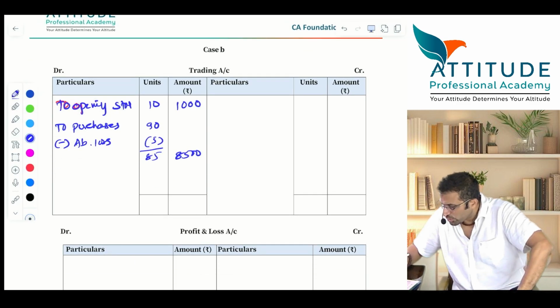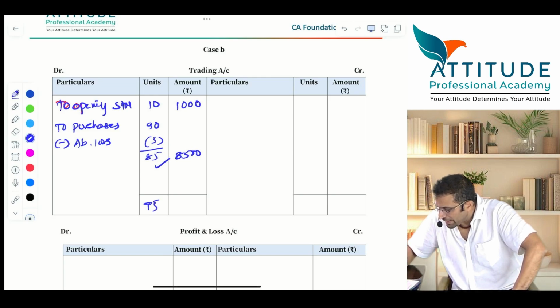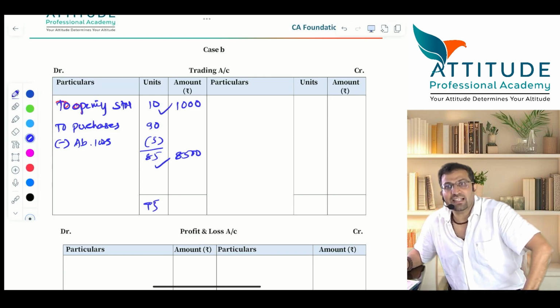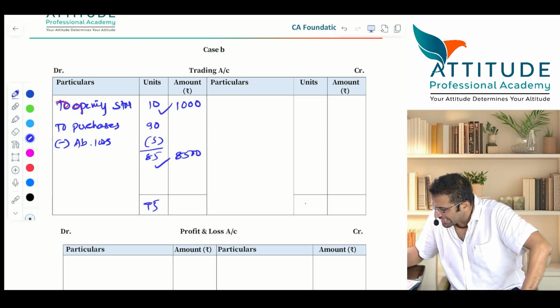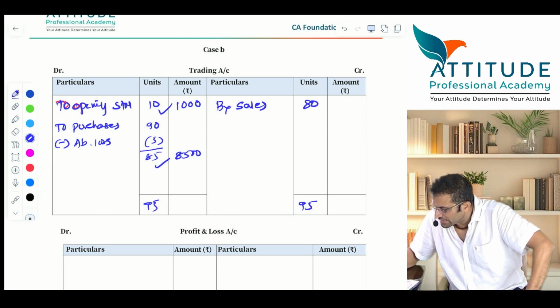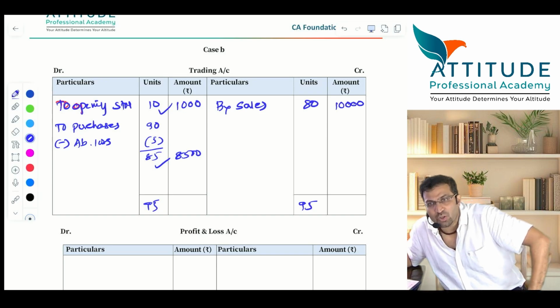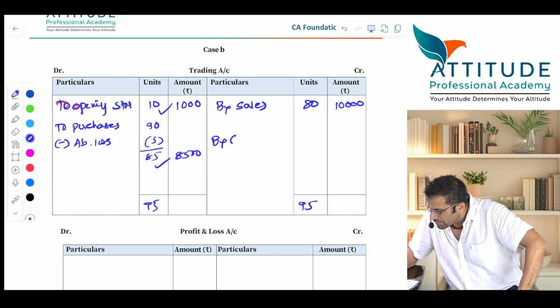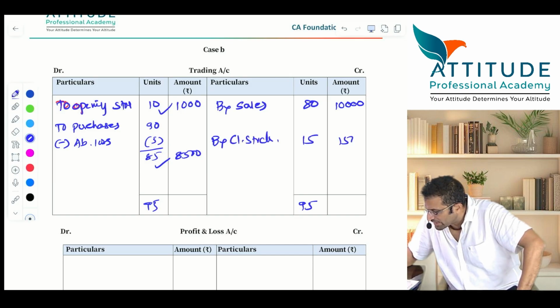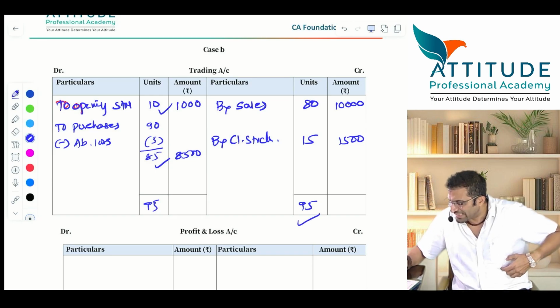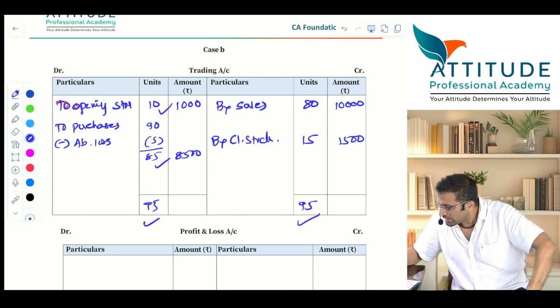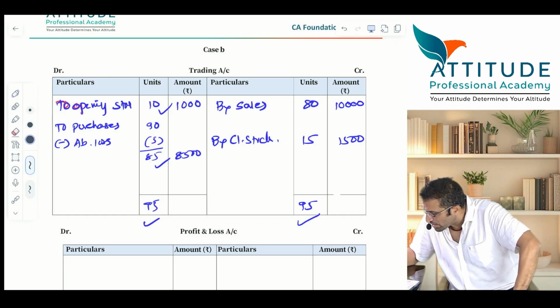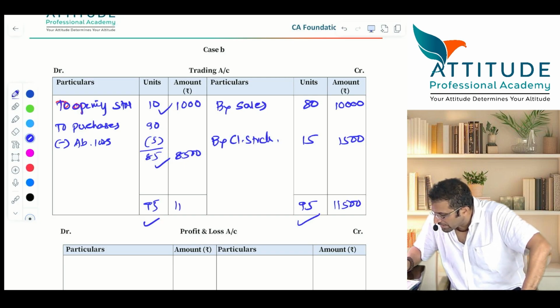Clear? Okay. Units are 95, because 85 plus 10 is 95, no? अरे yes or no? Okay. इधर भी 95 units आना चाहिए. अभी बोलो, sales. How many units? 80 units. 10,000 rupees. Yes or no? Now closing stock account debit to trading. How many units? 15. 1,500. Does the unit tally? Yes. Units will tally. Sir, GP will change? GP should not change. Here it will be 11,500 instead of 12,000.